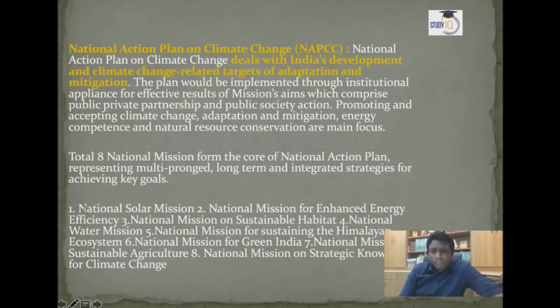Now, the National Action Plan, I told you guys, is one of the plans of India's development related to climate change targets. You know, under the UNFCCC meeting, the Kyoto meeting, India always said it will also do the work for the protection of the environment.